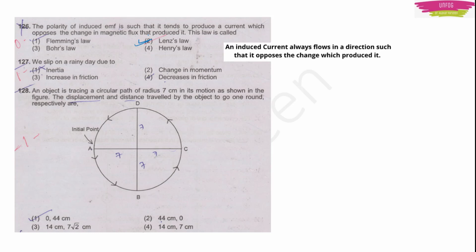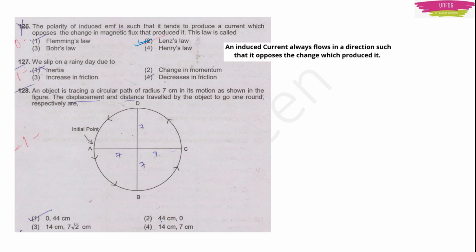Now, to be on the safer side, maybe you can know what is Fleming's law, what is Bohr's law, what is Henry's law. In that only, I will suggest you to make one list of laws in physics, like Newton's laws, and then Coulomb's law. And all these laws, you just make a list and try to analyze what those laws state. Then that type of question you can easily answer. Okay.